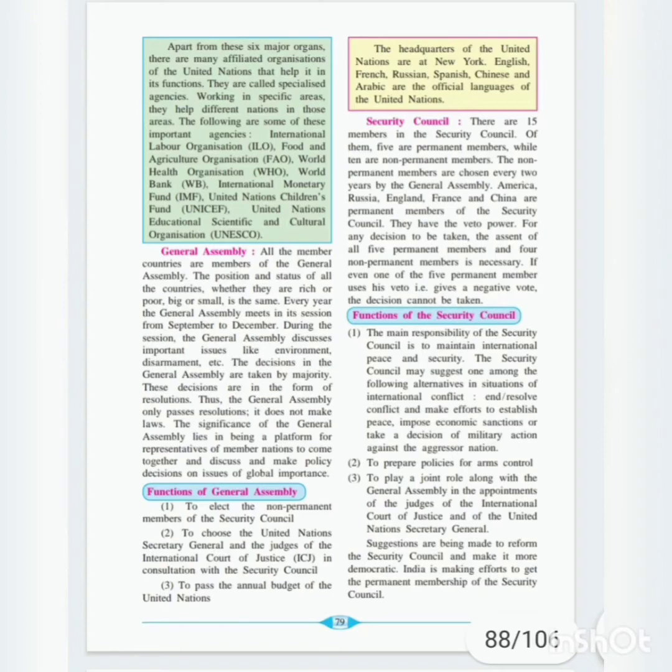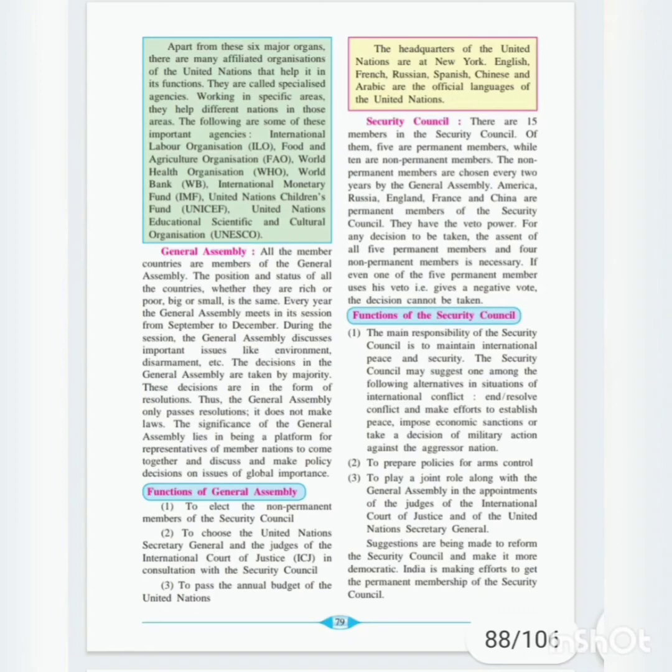And third is to pass the annual budget of the United Nations. So the annual budget of the United Nations is also passed by the General Assembly.